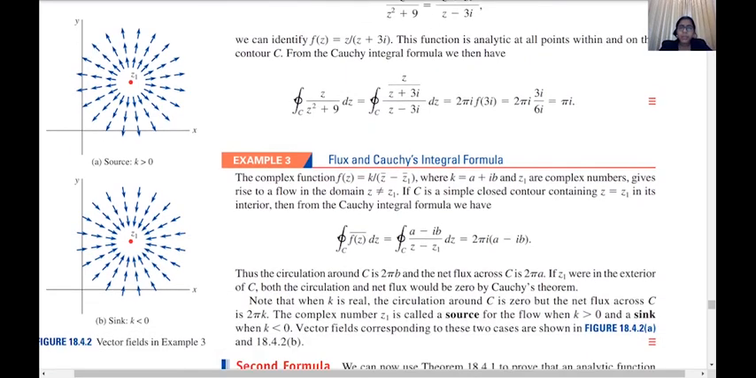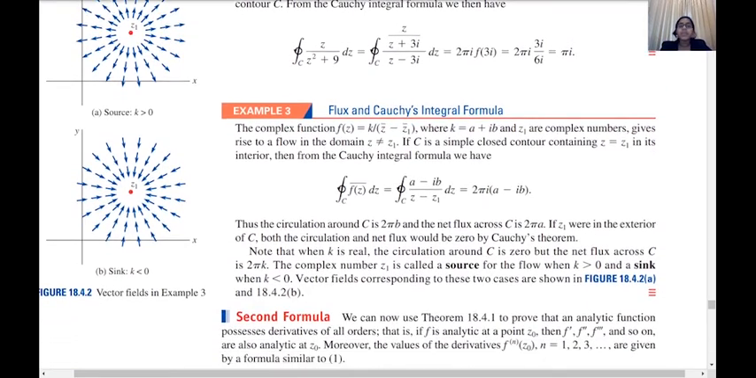Now this small example, example 3, helps us to find the circulation and the net flux. We have been discussing this in our previous section also, in a very simple manner. Suppose the function f(z) is of this particular form, k divided by z̄ minus z̄1, where k is equal to a plus ib and z1 is any complex number. Keep in mind the function form.